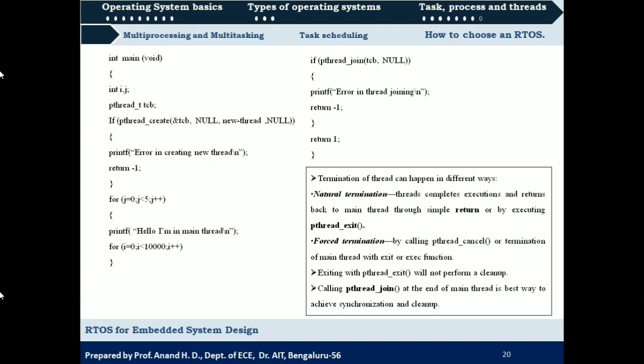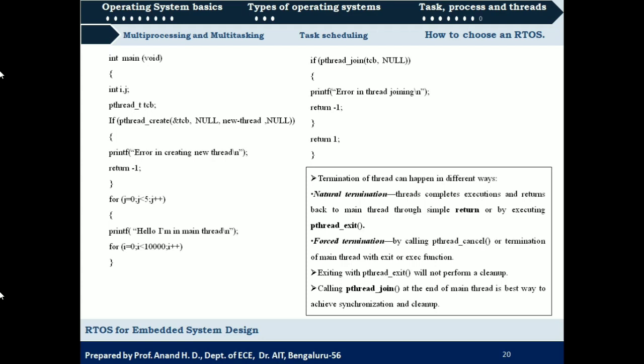So they naturally terminate and return the value of their execution. That is natural termination, or it can be done by executing pthread_exit. Forced termination is by calling pthread_cancel or termination of the main thread with exit or exec function.